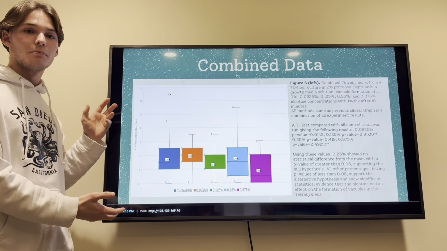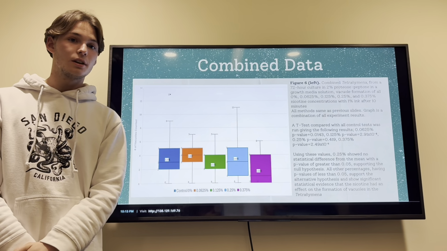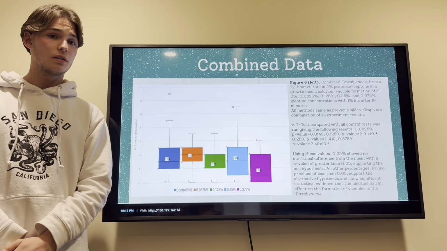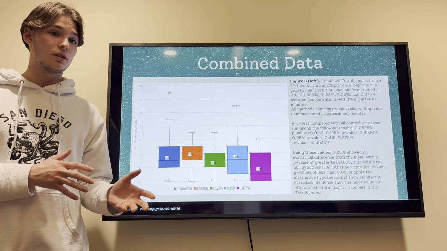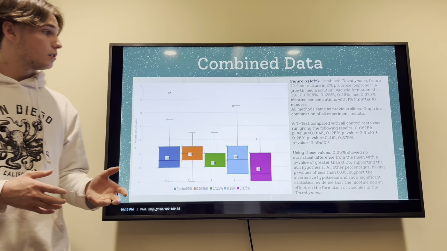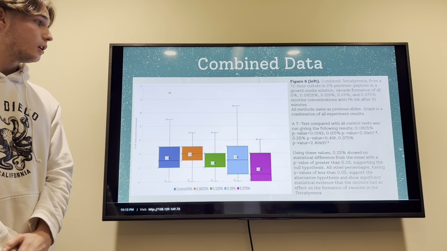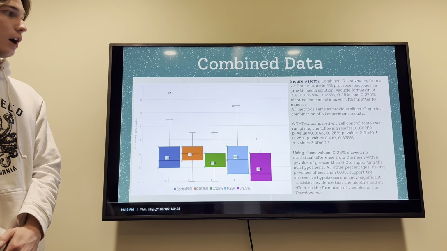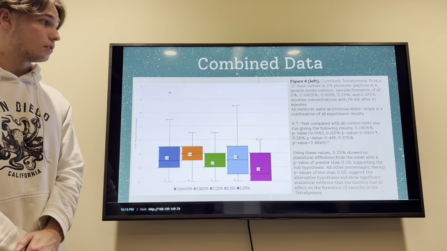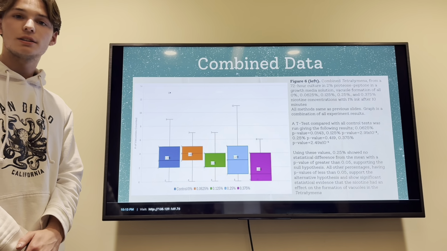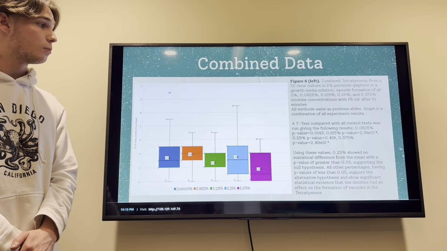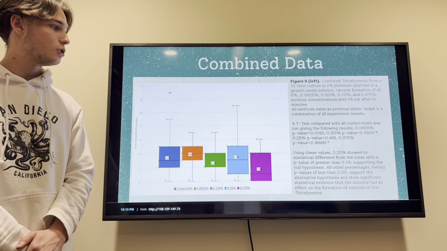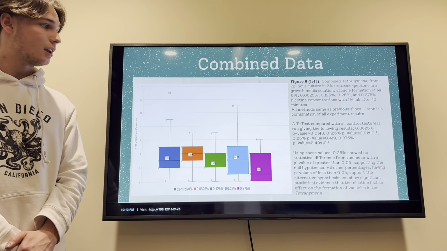All right, so here we have all of the combined data from all of the previous experiments. Using the same methods as before, all of the t-tests were compared to all of the joint controls, giving a 0.0625 p-value of 0.0143, a 0.125 p-value of 2.91 times 10 to the negative fourth, a 0.25 p-value of 0.49, and a 0.375% p-value of 2.49 times 10 to the negative eighth.